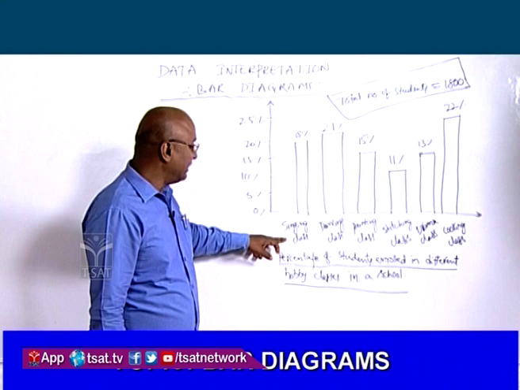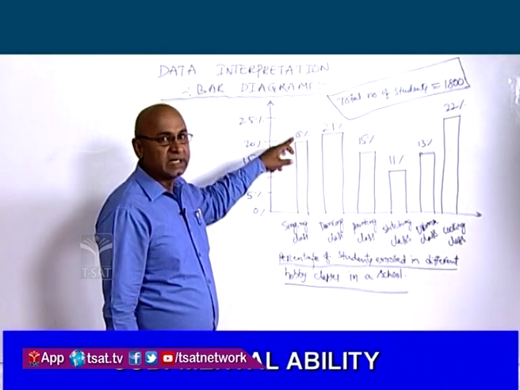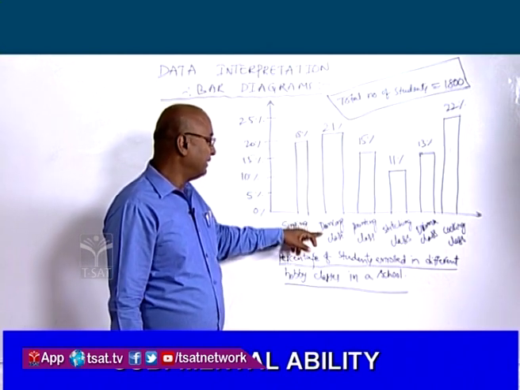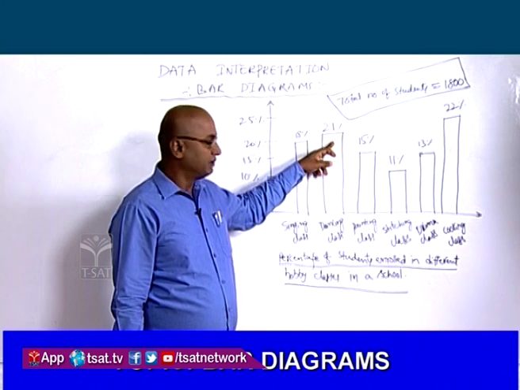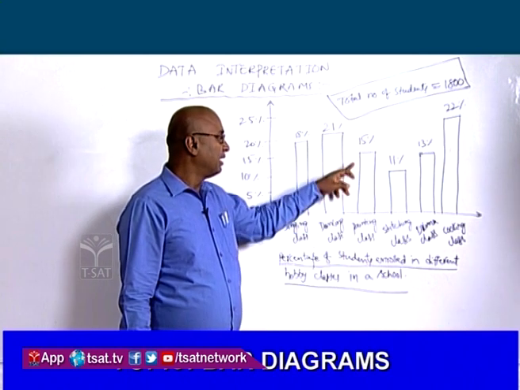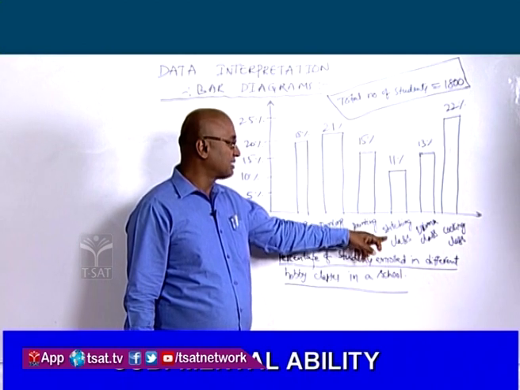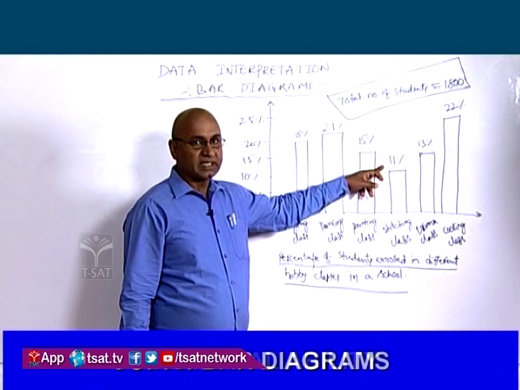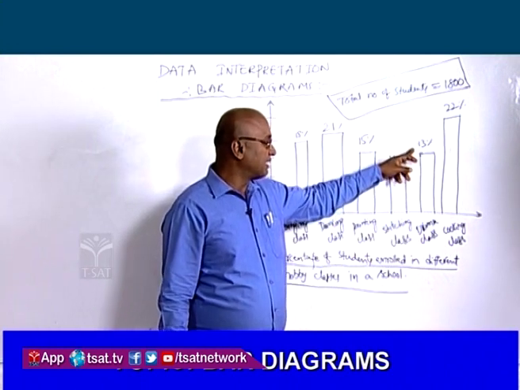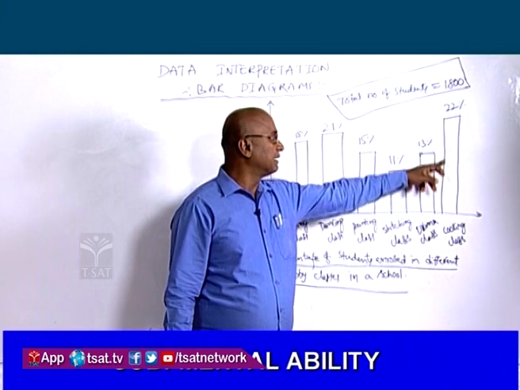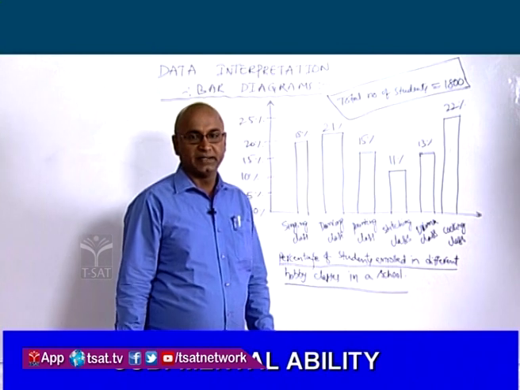See, the first one is singing class. In singing class, 18% of the total students are joined. In dancing class, 21% of the total students are joined. In painting class, 15% of the students are joined. In stitching class, 11% of the students are joined. Similarly, in drama class, 13%, and cooking class, 22% of the total students are joined.